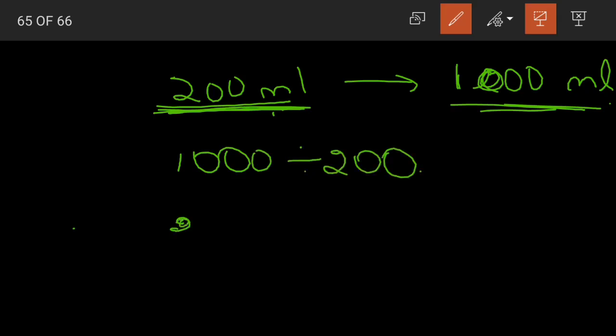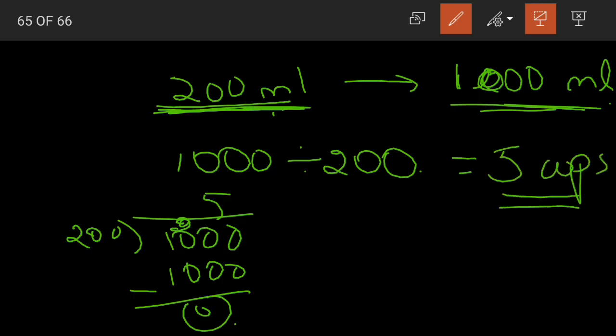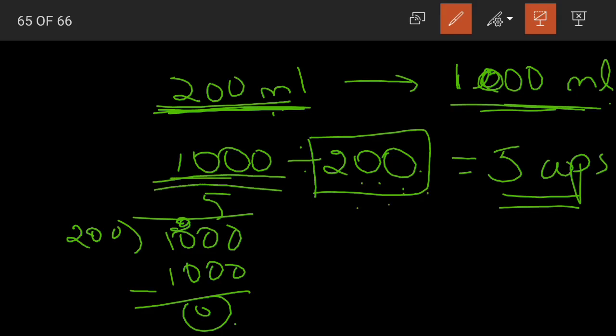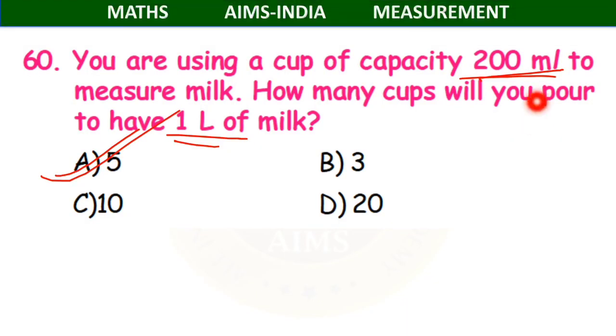We have 200. If we divide, we have 200 5s are 1000. When we subtract, 0 is our remainder. So what is the quotient? 5. We need 5 cups of 200 ml. That means we need to measure 200 ml 5 times so that we arrive at our desired quantity, that is 1000 milliliters, nothing but our 1 liter. So our correct answer is option A, 5.